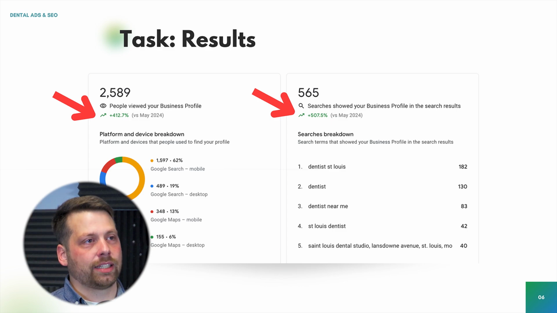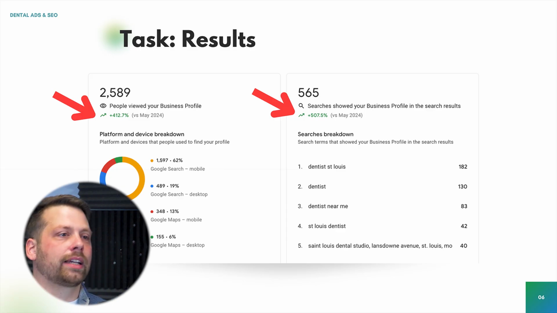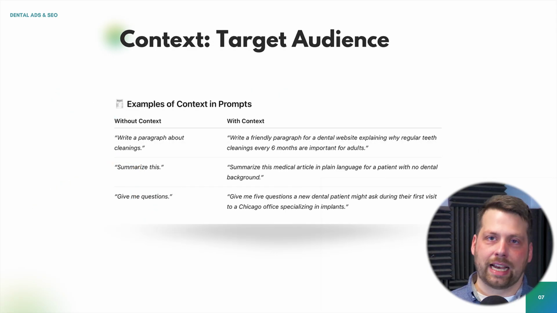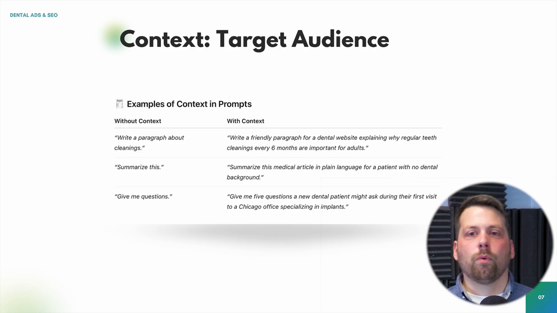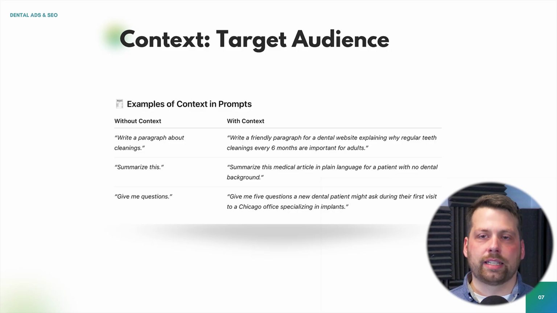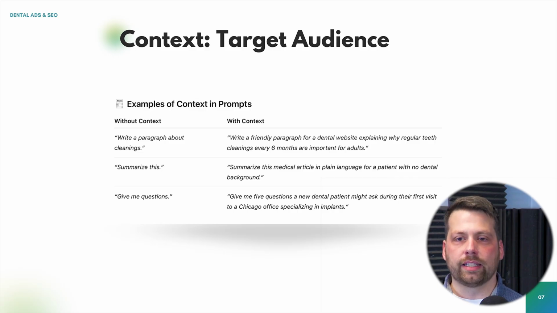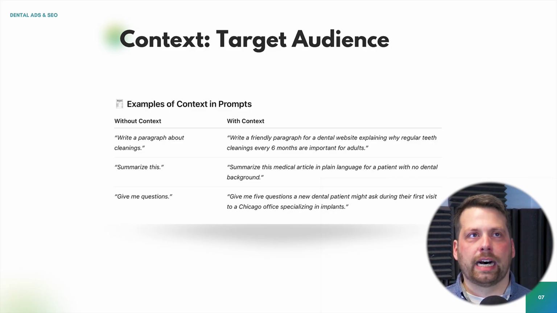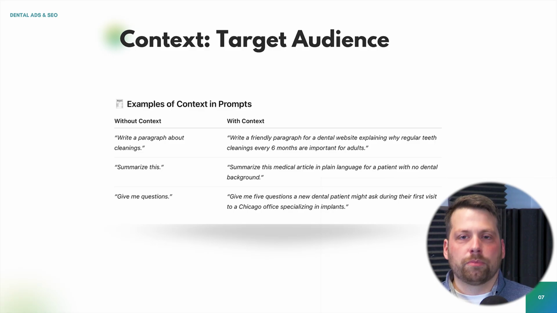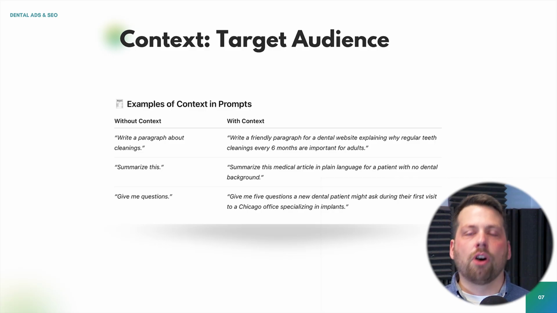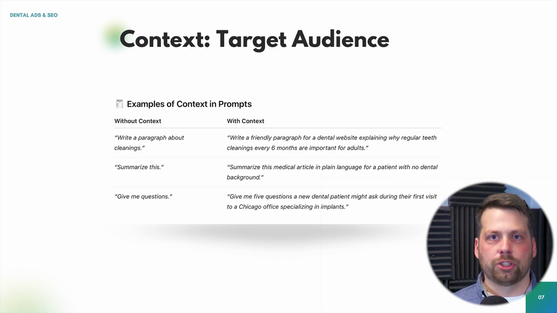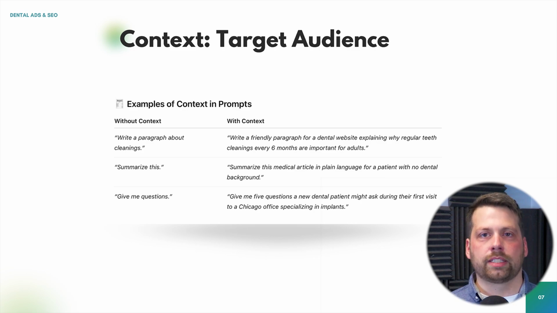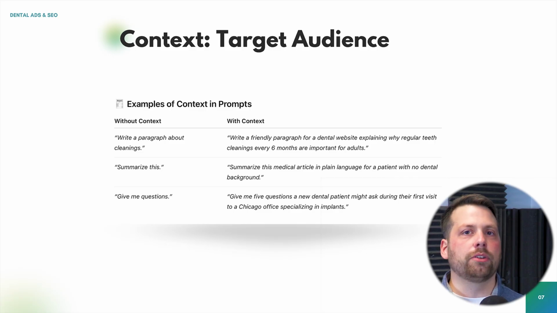Once you give it a task, right, the next step is context. You're going to add context to that prompt, okay? One of the ways that you can use context is to describe your target audience or to describe the service that you're doing. You're going to give it some reference points, right? Your office is different than someone else's office down the street. Why is that? What makes your office different than another office? What type of patient are you looking to attract?